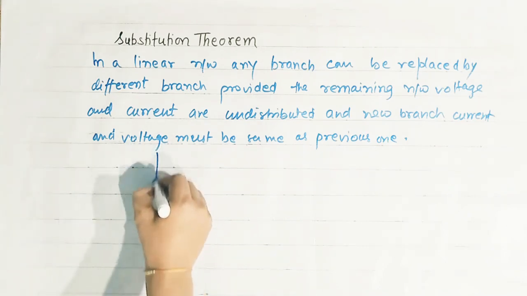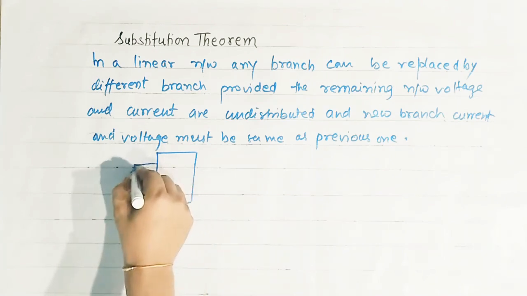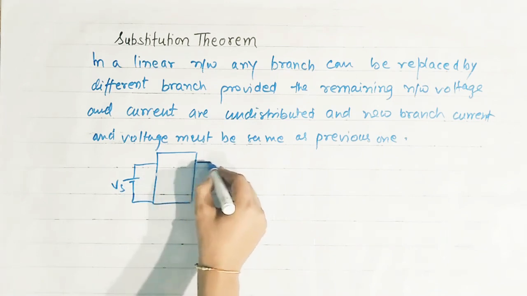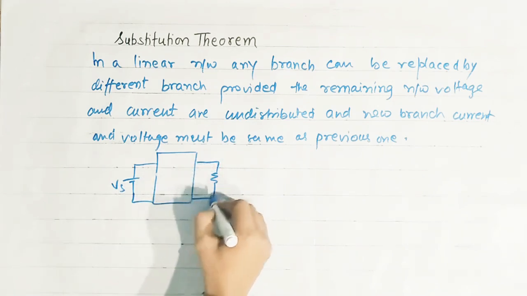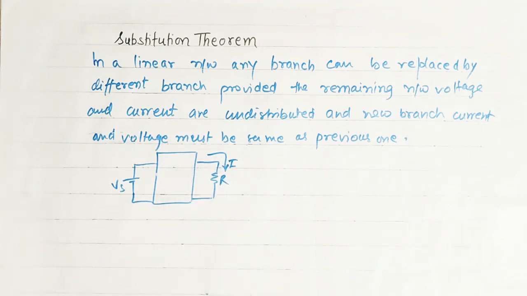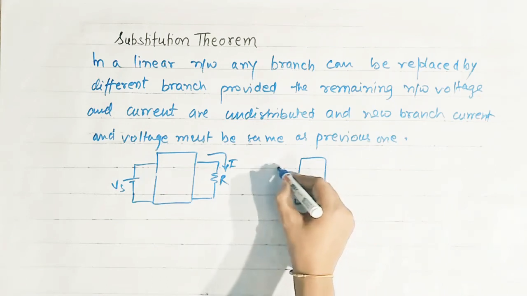You can understand by this example that suppose this is a linear network and here voltage source Vs is applied. Now here suppose a resistance is connected and current I is flowing through this resistance. Now this circuit can also be represented like this.